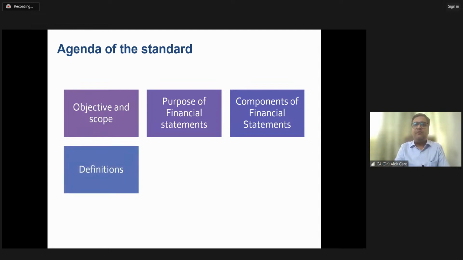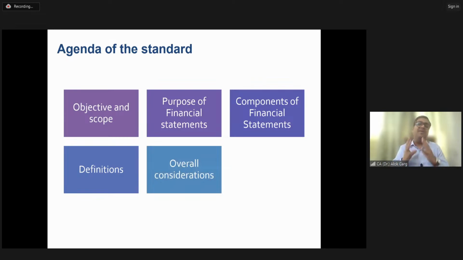Definitions, we'll discuss a few definitions. We'll talk about the overall considerations that while preparing or while auditing a financial statement, what sort of considerations you will consider for the true and fairness of those financial statements, right? For example, the financial statement needs to be prepared on an accrual basis. It has to be prepared on a going concern basis, right? These are the features of the financial statement which you need to consider.